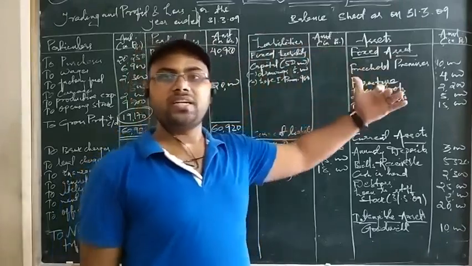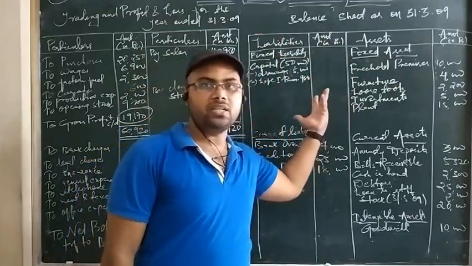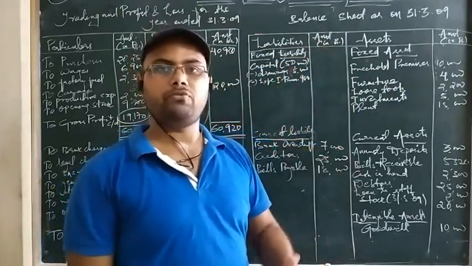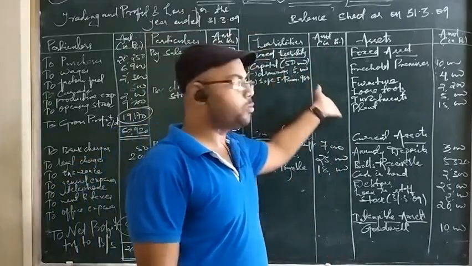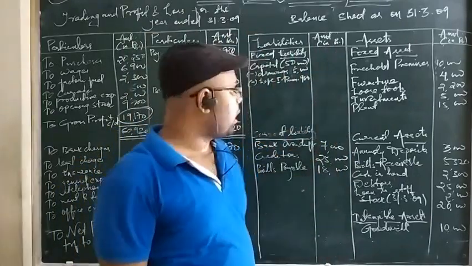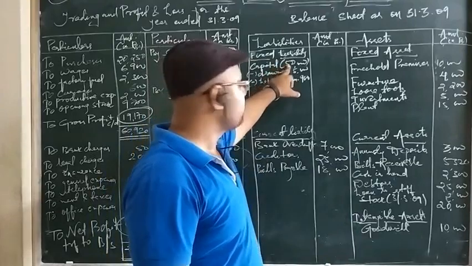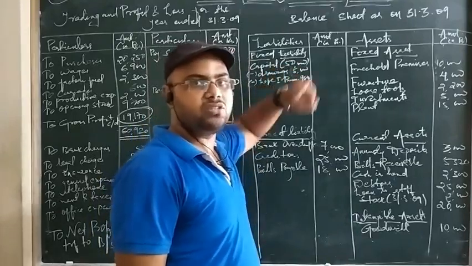The amount that is to be deducted in the form of drawings or whatever written here, and the amount that has to be added in the form of profit or interest on capital also has to be posted here. Then you have to make the final calculation and put it in the outer column. So now we have to see here is capital 50,000. We have put it in the inner column. You can see the question.